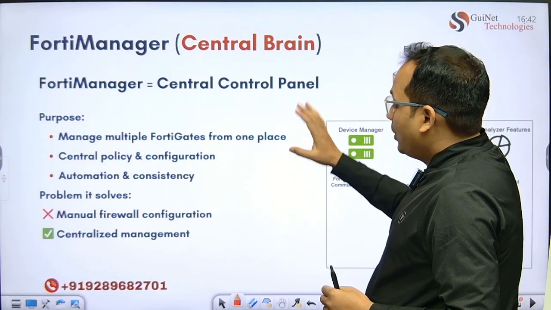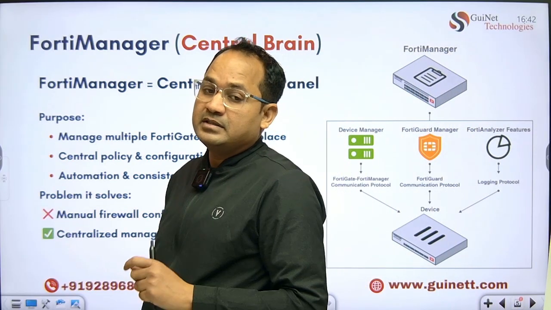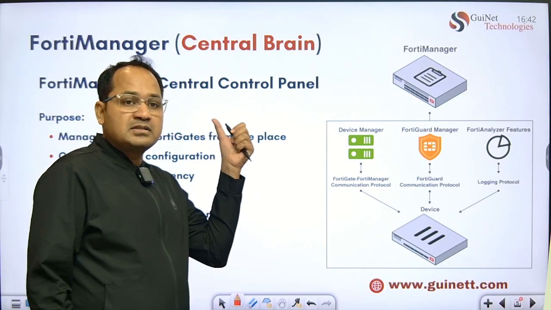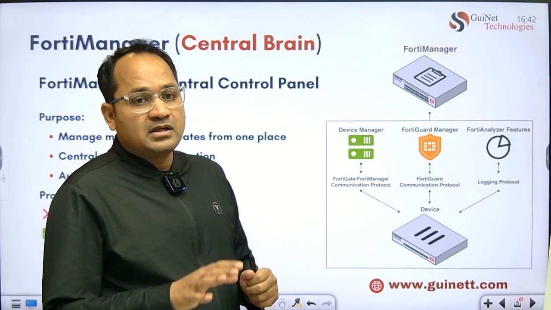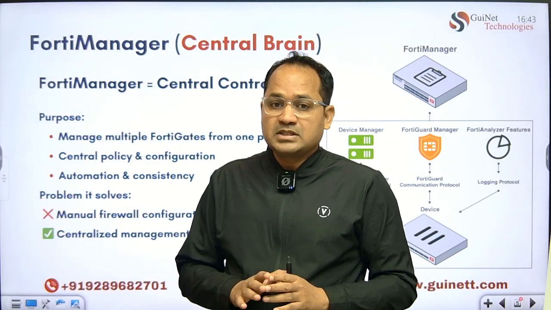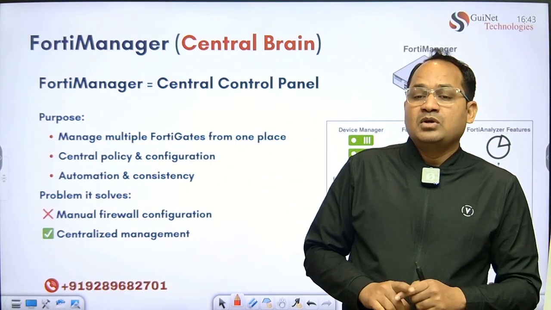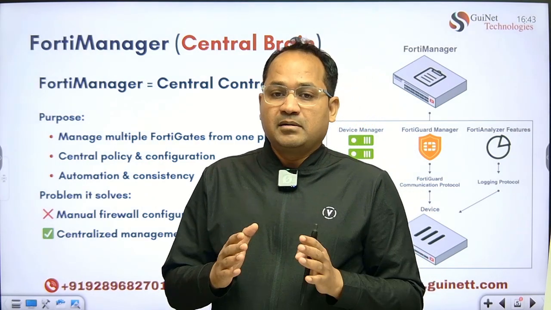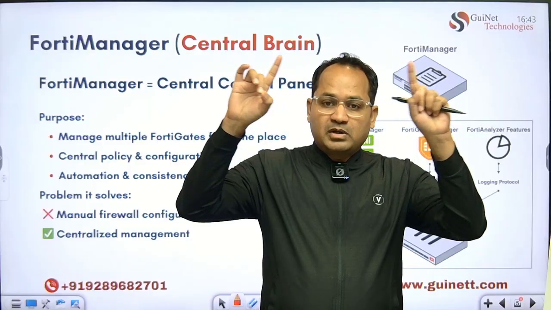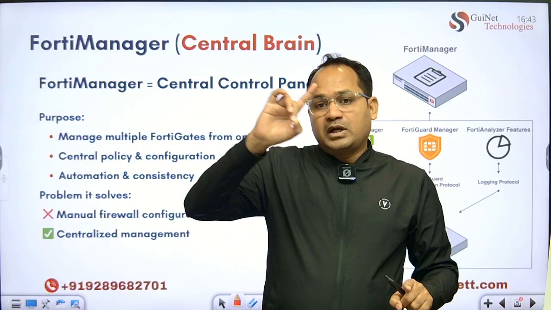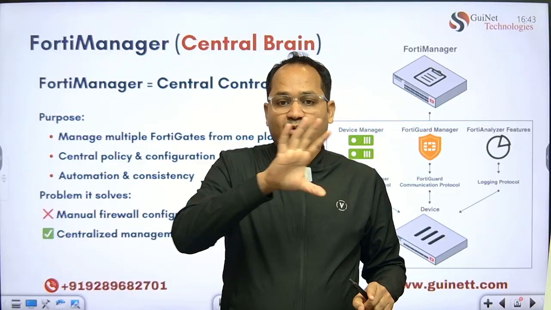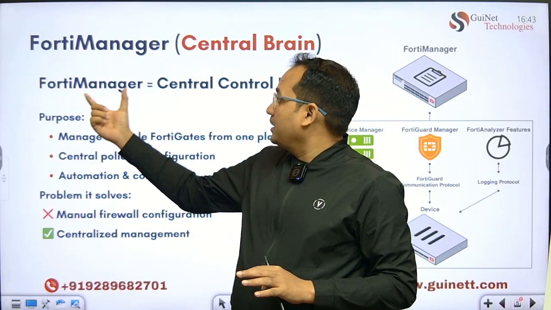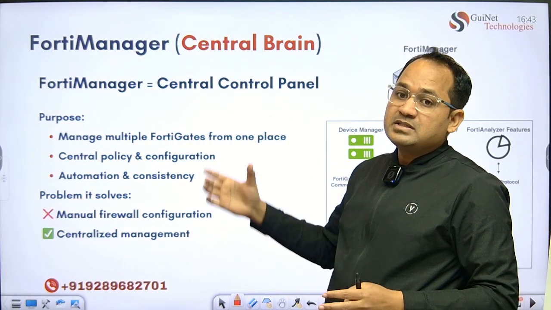So moving next, now we have the second component, a core component, the central brain of the FortiGate network. This is known as the FortiManager. It does not only manage the FortiGate firewall. This FortiManager infrastructure is going to manage your SD-WAN solutions, your wireless ecosystems, and your firewalls. So it has multiple capabilities. FortiManager is the central brain. By sitting on the central brain, you can visualize 360 of your network. Means whatever is happening on the network in wireless, LAN, WAN, and even the firewall level, you can visualize by using the FortiManager. That's why it is the central brain and the central control panel. Means single pane of glass.